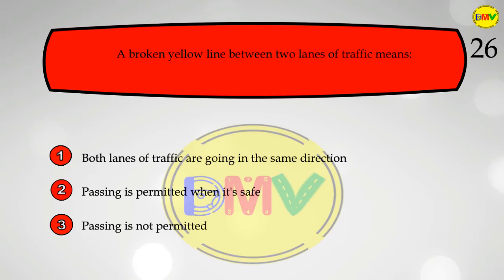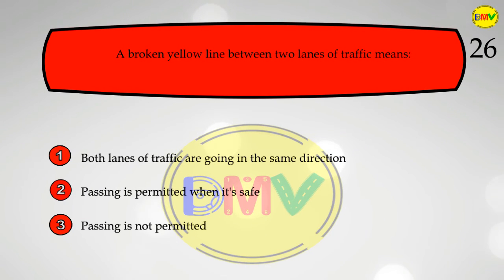The question 26. A broken yellow line between two lanes of traffic means: 1. Both lanes of traffic are going in the same direction. 2. Passing is permitted when it's safe. 3. Passing is not permitted.